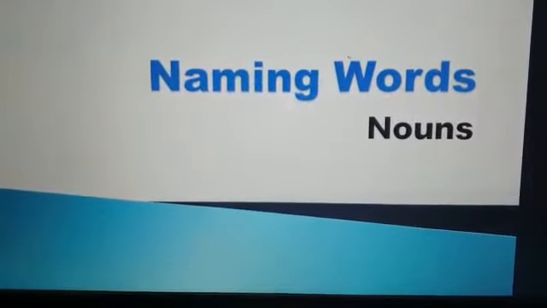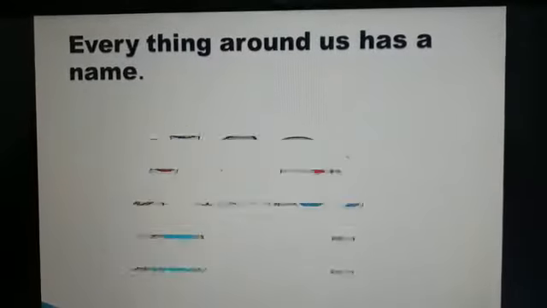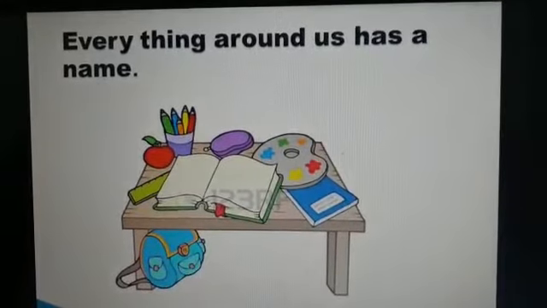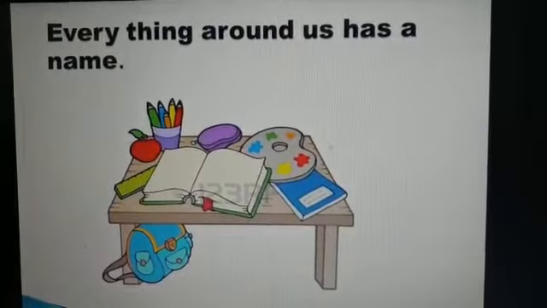Today, we will study about naming words. Naming words are also known as nouns. Children, everything around us has a name. Now, I'll show you a picture. In this picture, many things are lying on the table and something is lying below the table also.